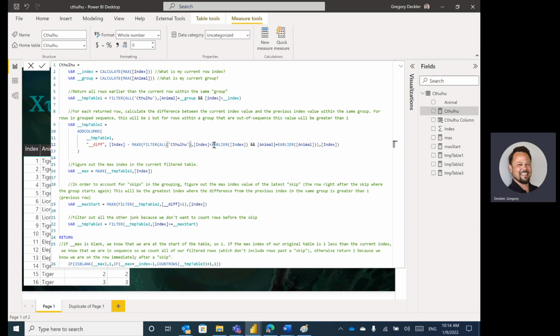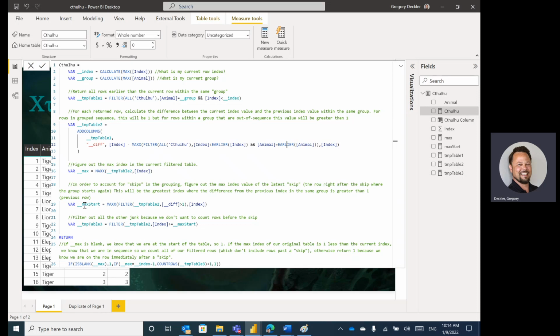So the index is less than my current value of the index in my present row is the way to read that. I also have this odd animal equals EARLIER, which I don't really need because I've already filtered the animals, but whatever. Figure out the current max index in the current filtered table. So all I'm doing is grabbing the max value of index in table 2.